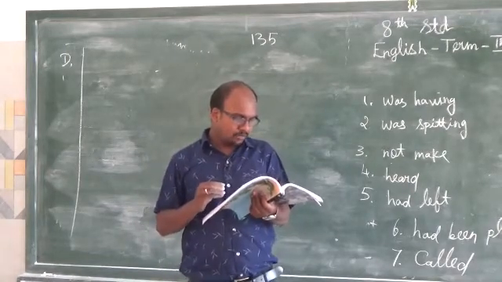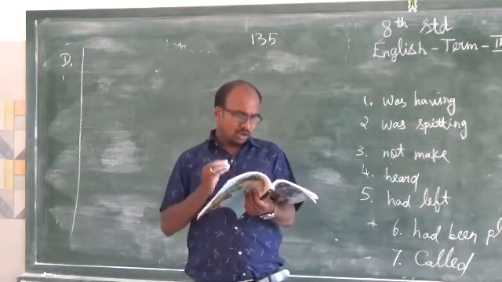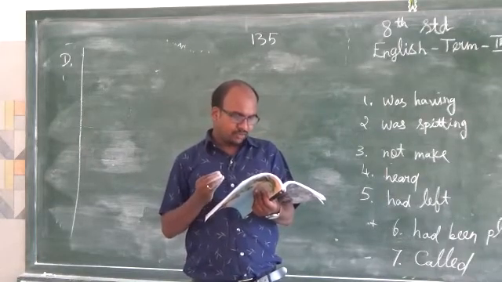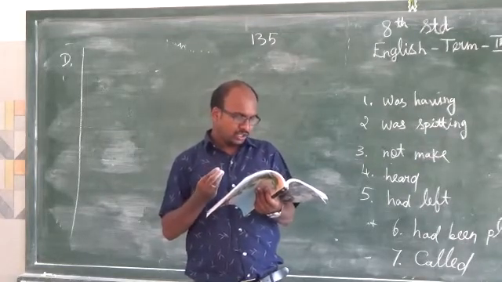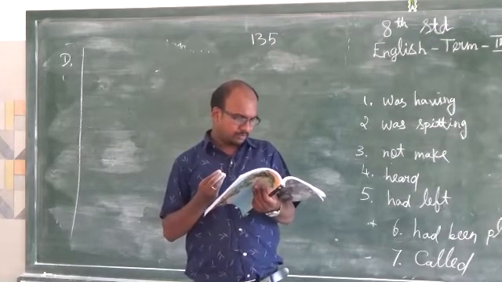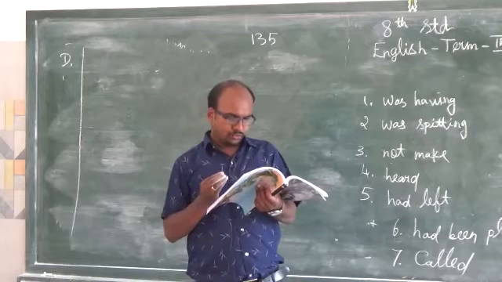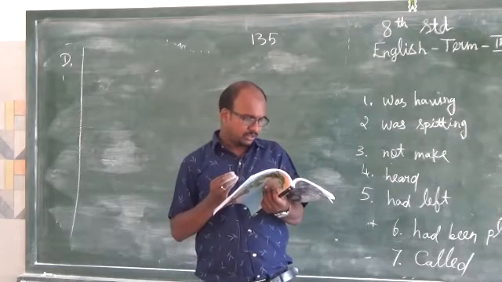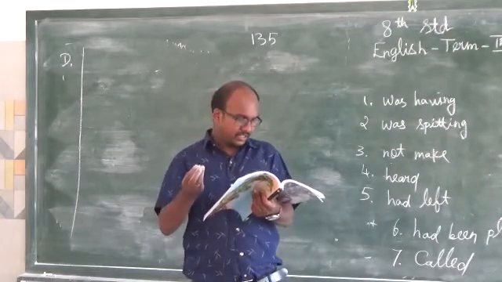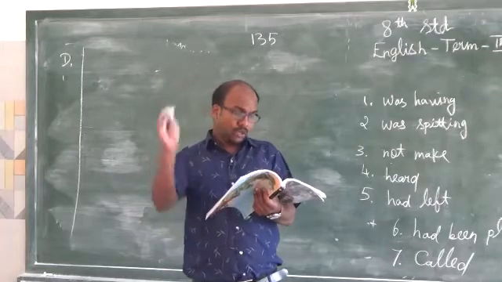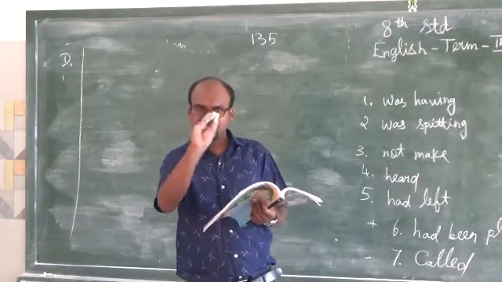Tenth one, I shall wait for you till you will finish your work. So, this is wrong. Right sentence is, I shall wait for you till you finish your work. So, what is wrong here? "Will" won't come. "Shall" is already given in the first part. Again they have put future tense. So "will" won't come. Just strike out the "will".